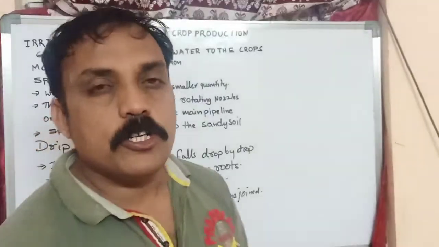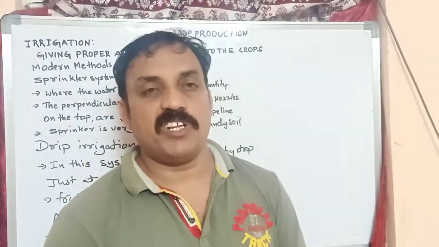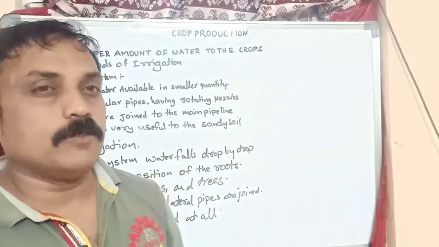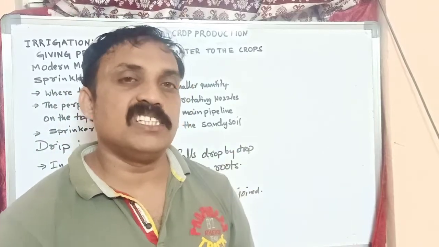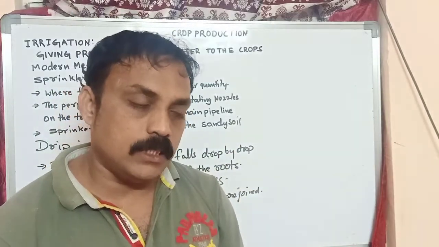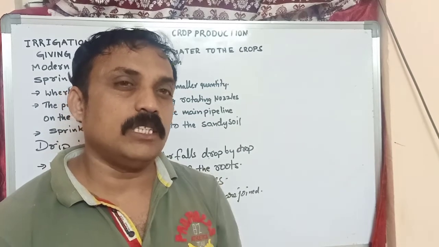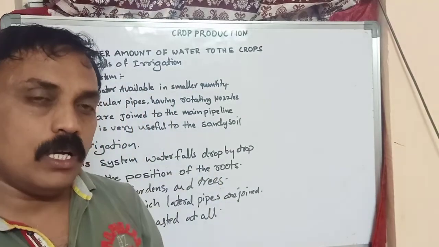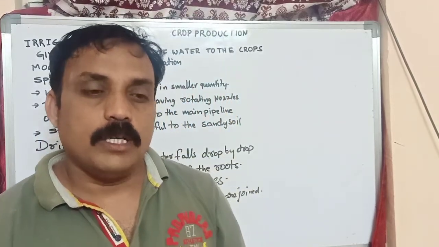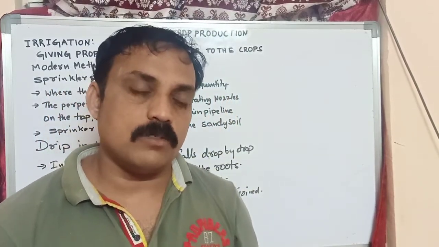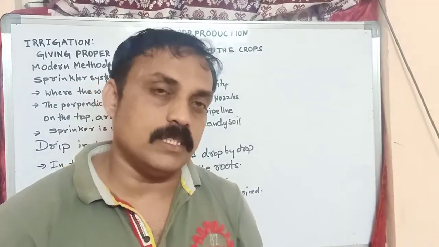Okay, now we are going to discuss the modern methods of irrigation. Already we learned about the traditional methods of irrigation. What is the difference between the traditional method and the modern method? Why is the traditional method not applicable? It is not used. Why? Because nowadays they are not using those methods.